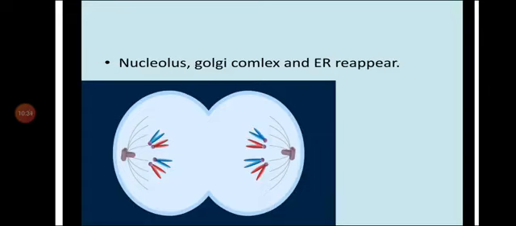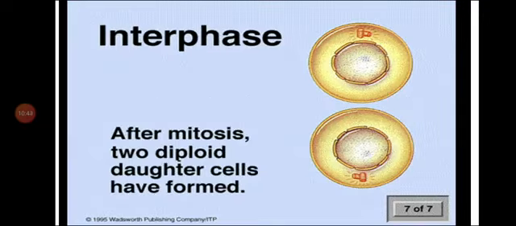The nuclear membrane begins to appear around the chromosomes. Spindle fibers break down and get absorbed in the cytoplasm. Thus, two daughter nuclei are formed at the end of telophase. Now after this, cytoplasmic division is going to take place. We are going to study cytoplasmic division both in plant cells as well as in animal cells, and then we are going to study the significance of mitosis in our next lecture.